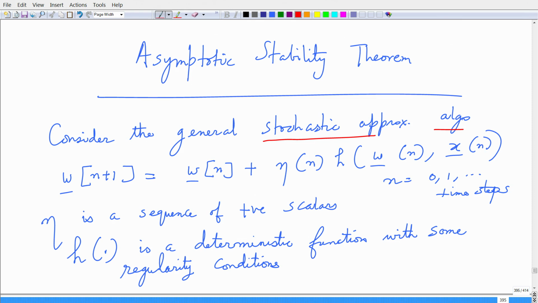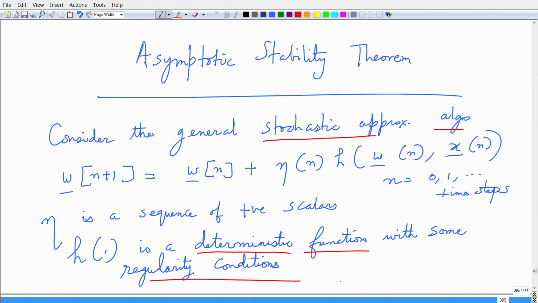Eta is a sequence of positive scalars. In this case they are learning weights. So, it is a sequence of positive scalars. H is a deterministic function with some regularity conditions. So, I will state those conditions.